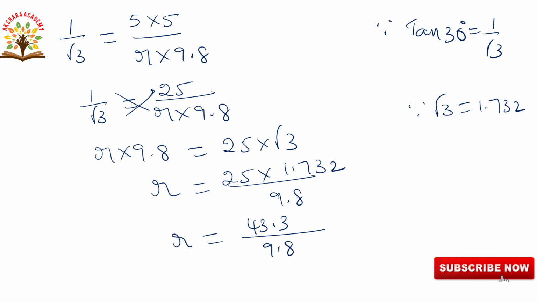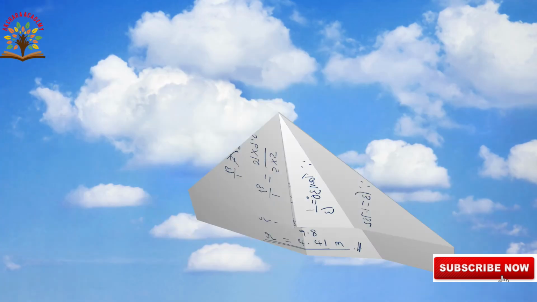So finally the radius of curvature r is equal to 4.41. Here they given in terms of meters. So r is equal to 4.41 meters. This is the final answer. Okay. Thanks for watching this video.